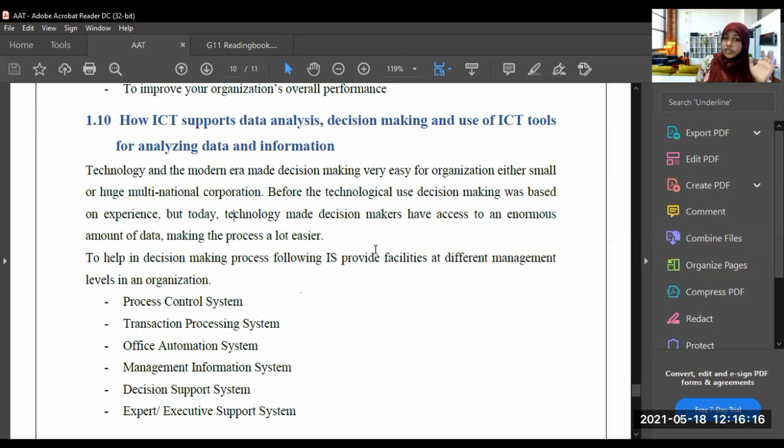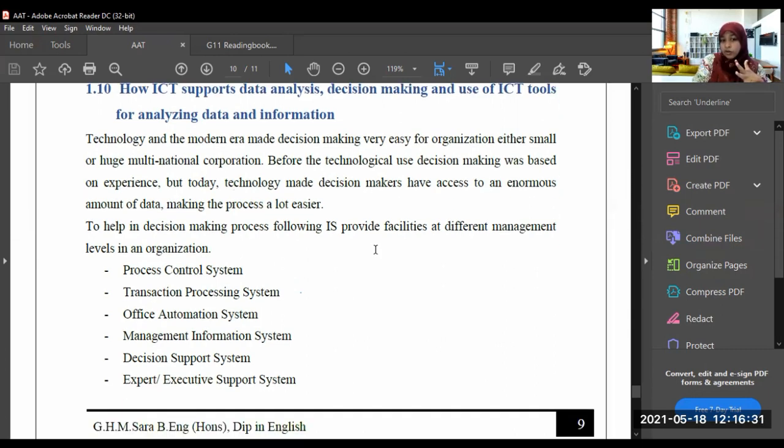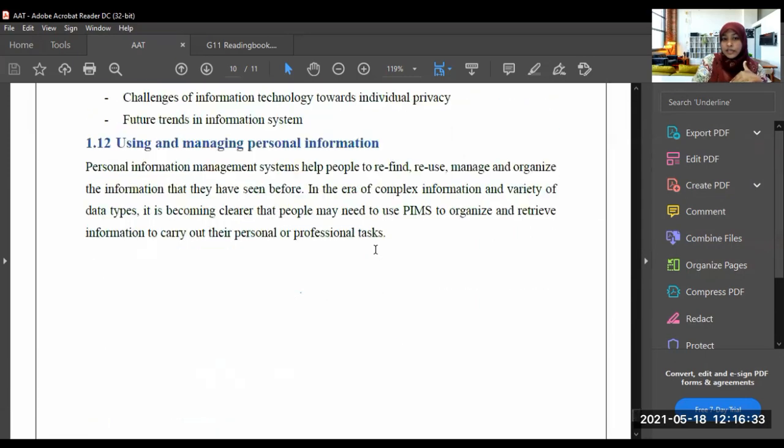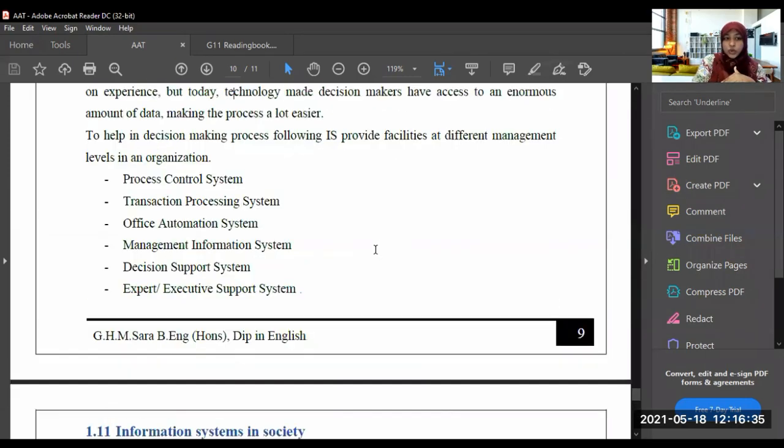To help in the decision making process, the following IS provide facilities at different management levels in an organization. When you are talking about an organization, as I told you, there are different management levels, right? We will learn about these managerial levels in the next subjects also.